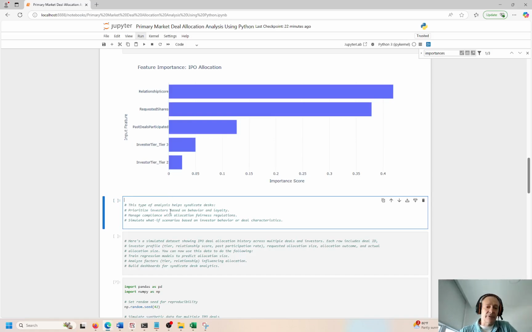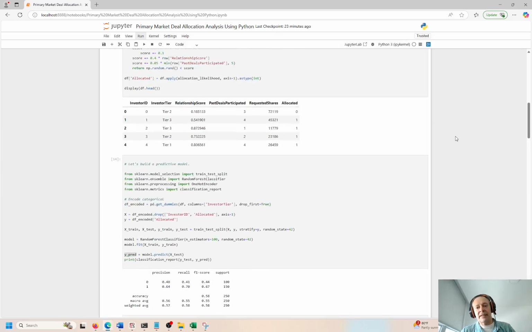So this type of analysis helps syndicate desks prioritize investor behavior and loyalty, manage compliance with allocation fairness regulations, right? Again, you can't put all the eggs into one basket. You have to distribute these in an efficient, but fair and decent way, if you want people to have repeat business with you. And that's the name of the game: repeatable, sustainable, predictable, right? And simulate what-if scenarios based on investor behavior or deal characteristics. And again, even though I made up the data, I think it's pretty realistic.